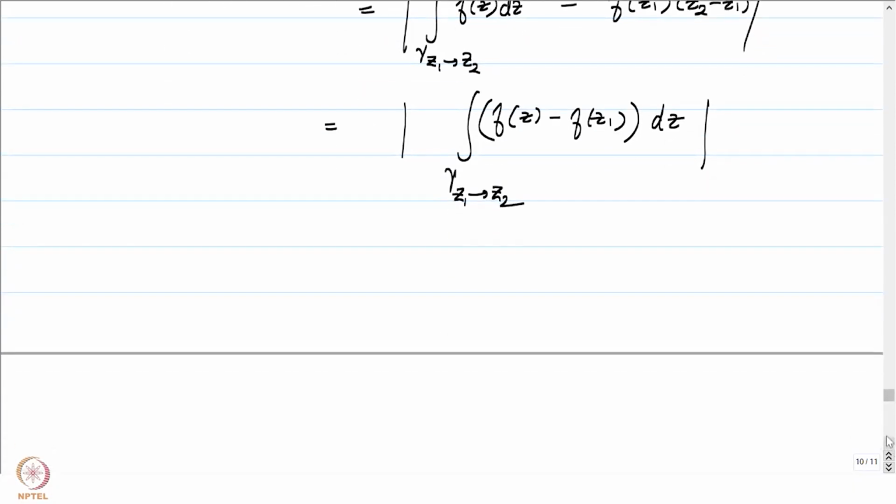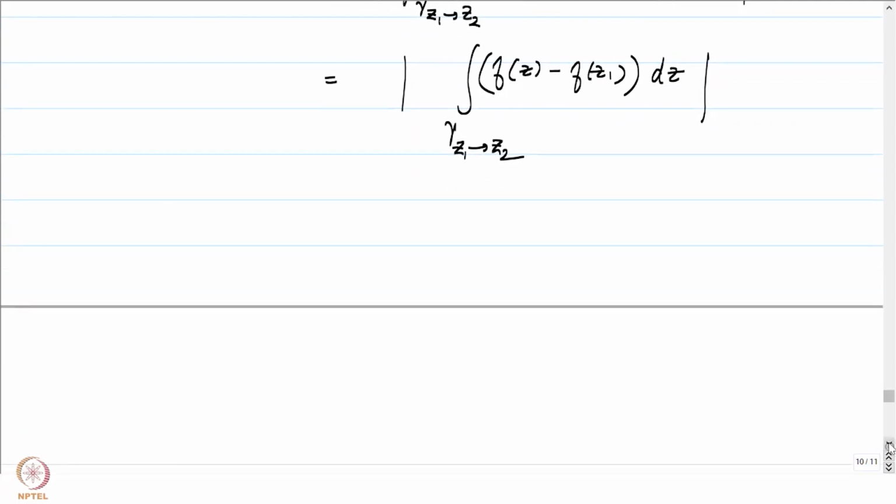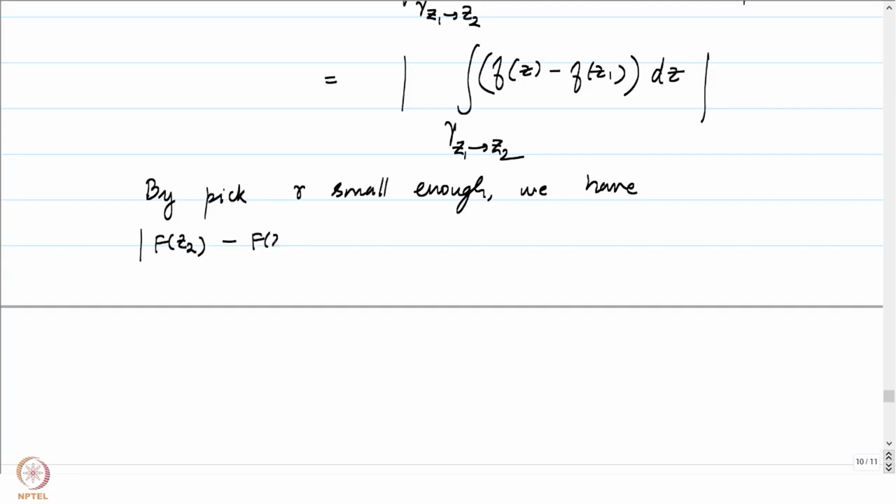But then f is continuous at the point z1, and by picking r small enough, we have the absolute value of this is less than or equal to epsilon times the absolute value of z2 minus z1.